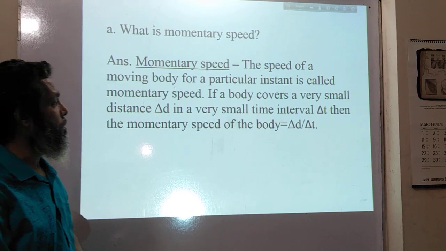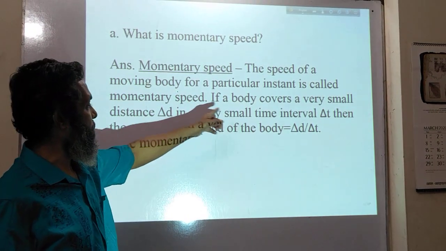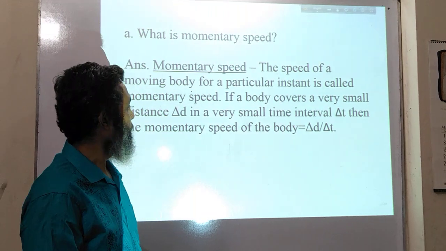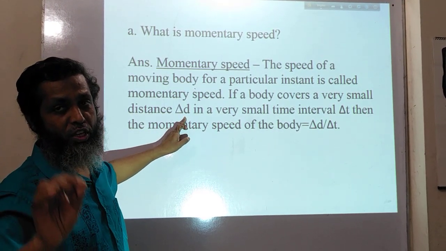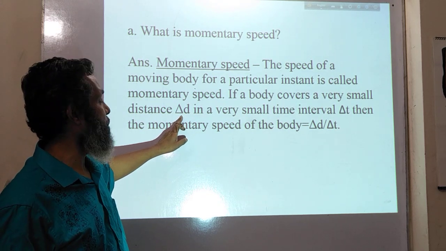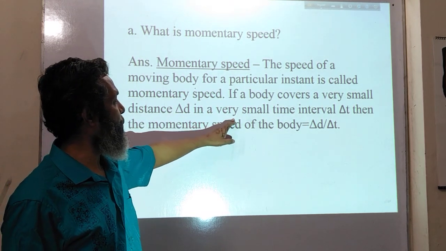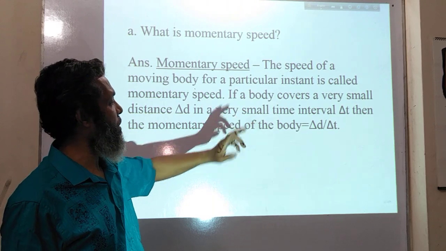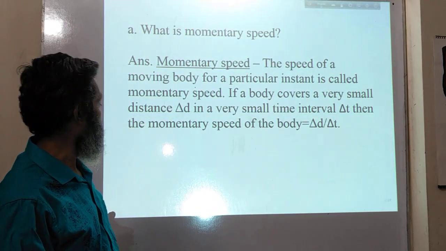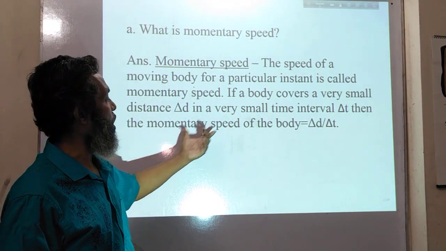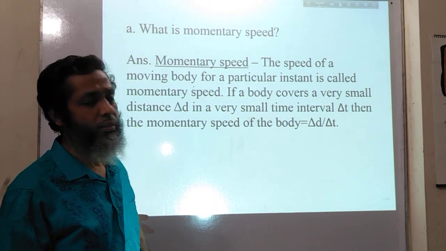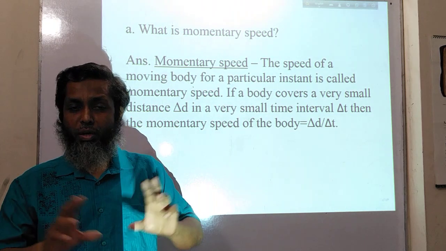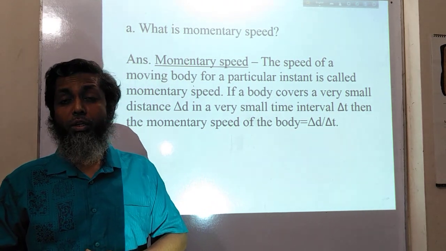If a body covers a very small distance delta d in a very small time interval delta t, then the momentary speed of the body is equal to delta d by delta t. If you answer in this pattern, you will get full marks.